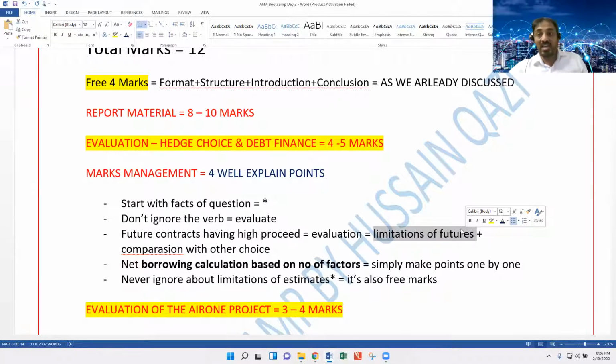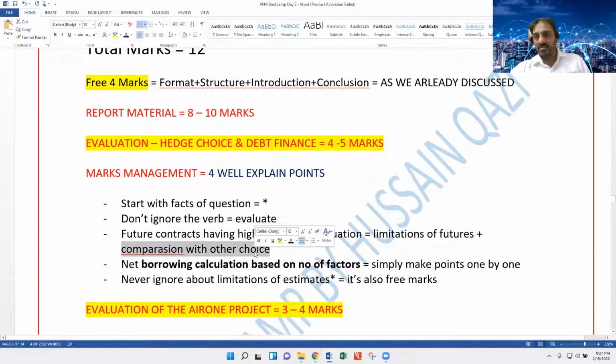If the foreign currency depreciates, you have a risk; what if the foreign currency appreciates? These are the lock-in rates. So you have to put at least 1 point of limitations, for example, the margin. And then compare with other choices, like the options. With the options, the limitation of the future is that you cannot avail the favorable situation as compared to the options. Then you have to move towards the borrowing.